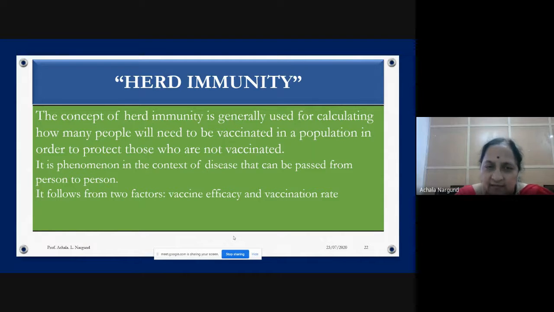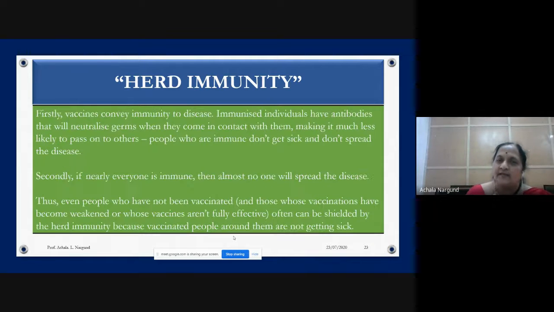Next, it is a phenomenon in the context of diseases that can be passed from person to person. It follows from two factors: vaccine efficacy and vaccination rate, that is, how many times you have to vaccinate. For example, they are still giving polio vaccination. So you have to decide the vaccination rate and the vaccine efficacy. This has to be decided by mathematicians.